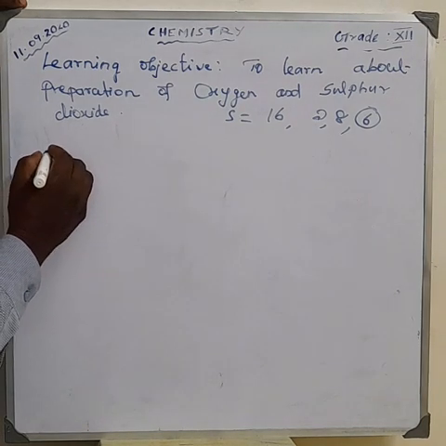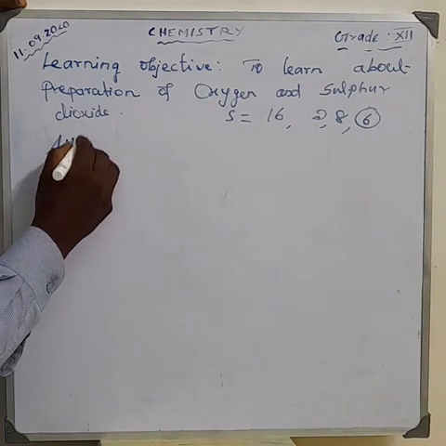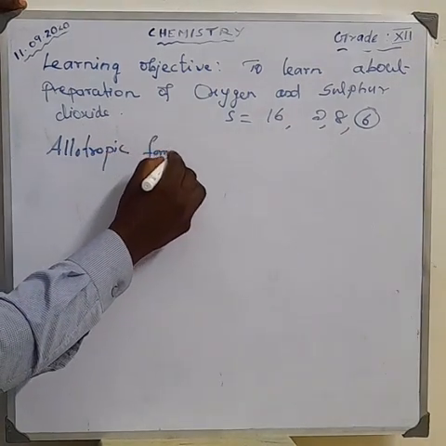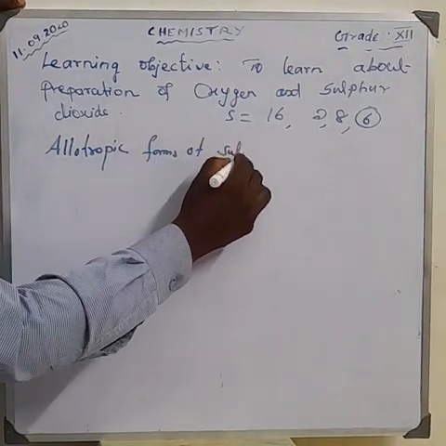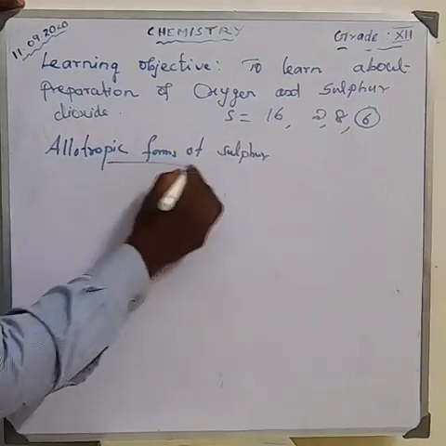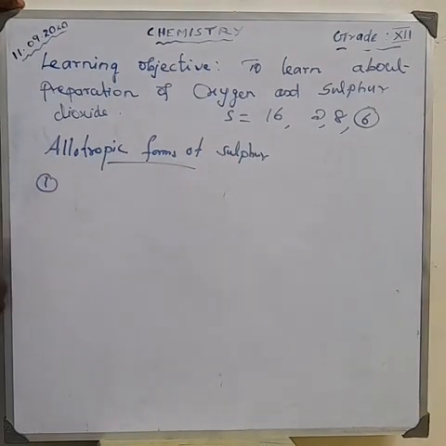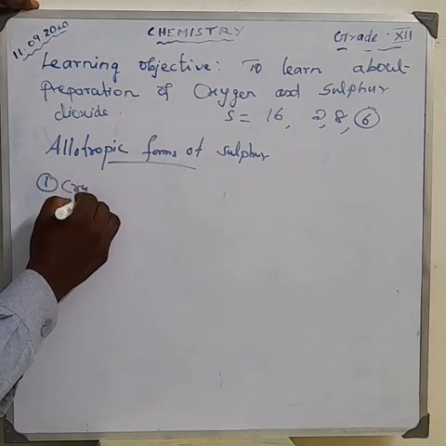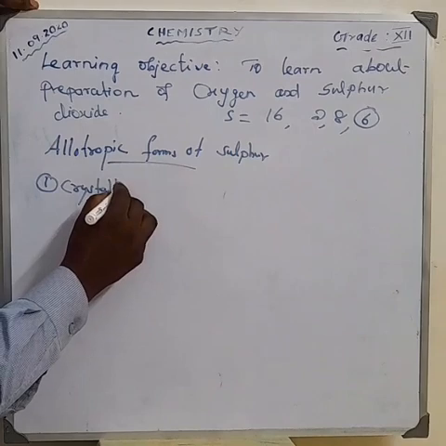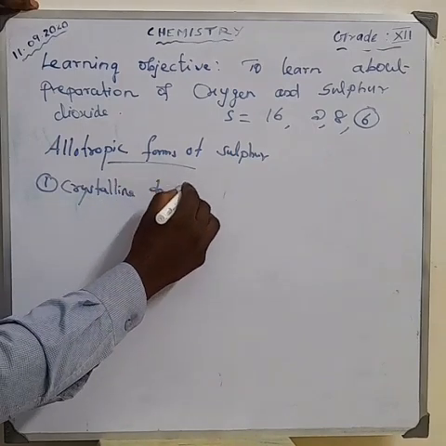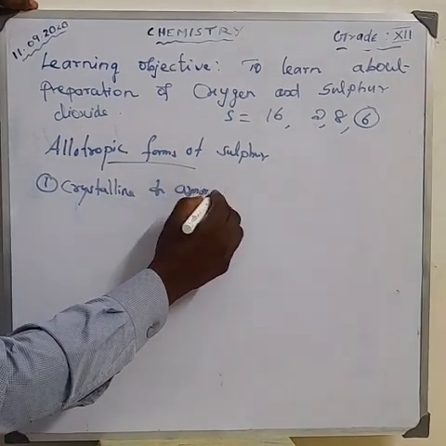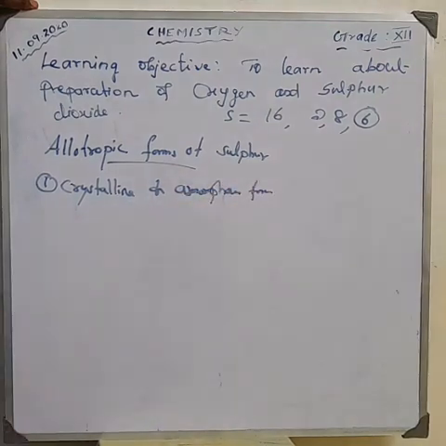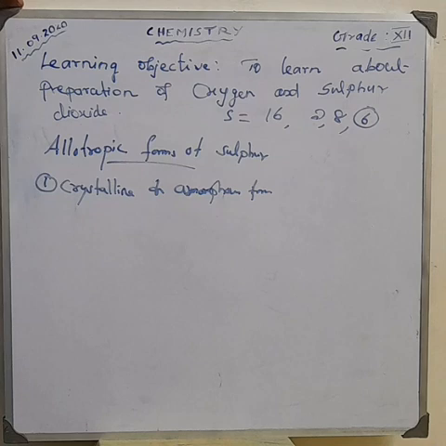Here, the question is about allotropy. The first point is that sulfur can exist in crystalline and also amorphous forms.